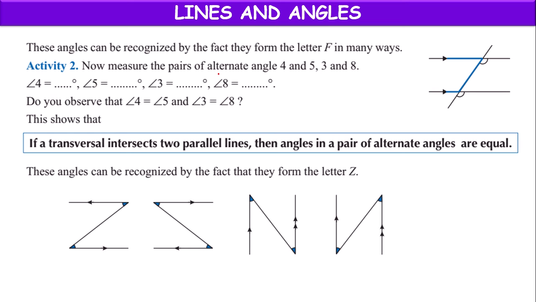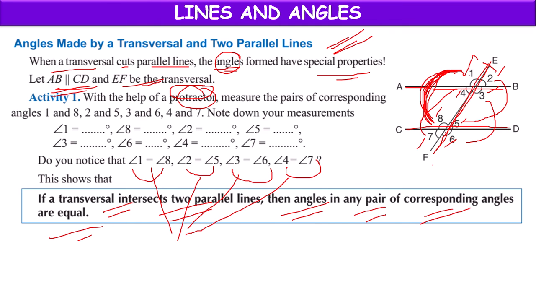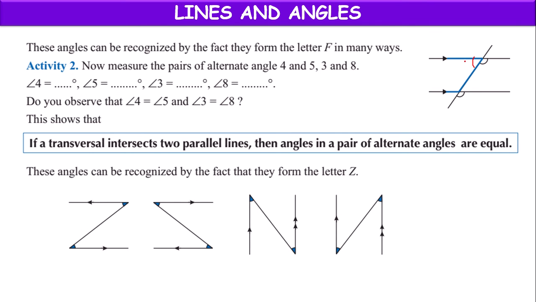Next, activity 2. Suppose we measure the angles 4, 5, 3, 8 among the angles 1 to 8.